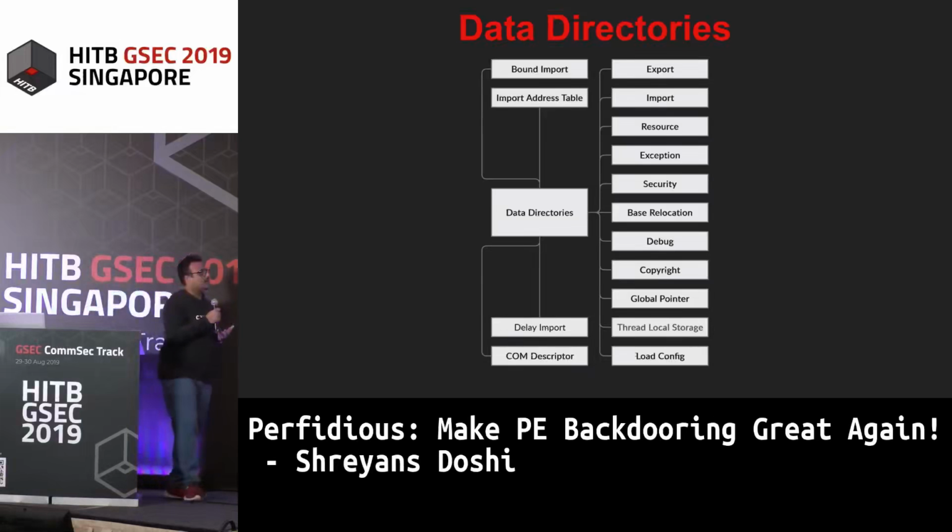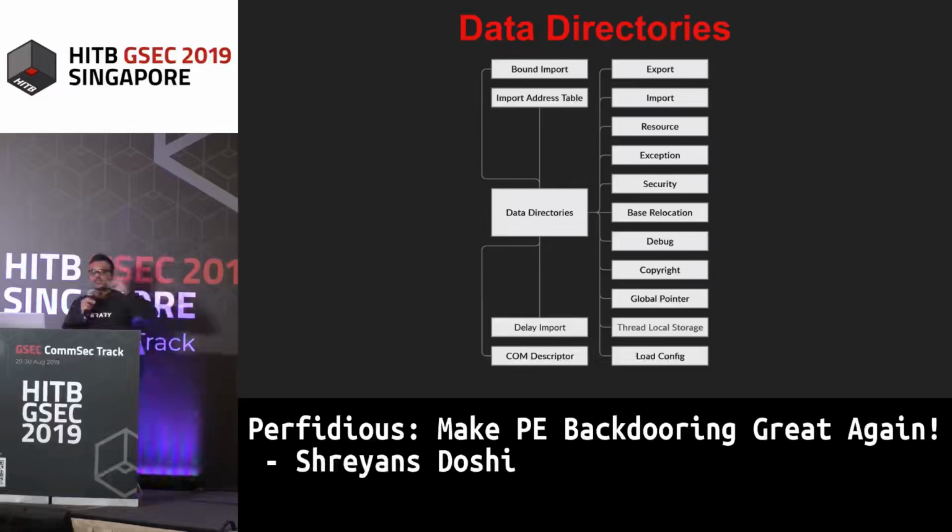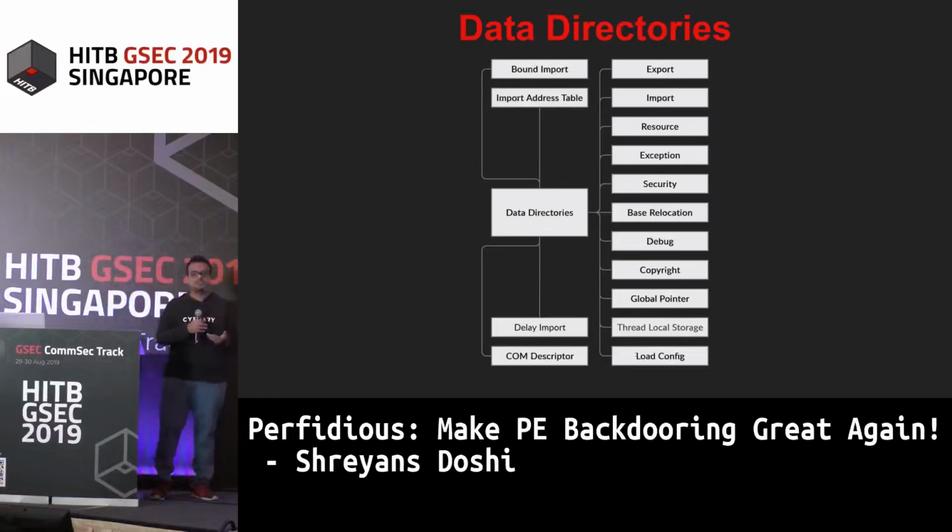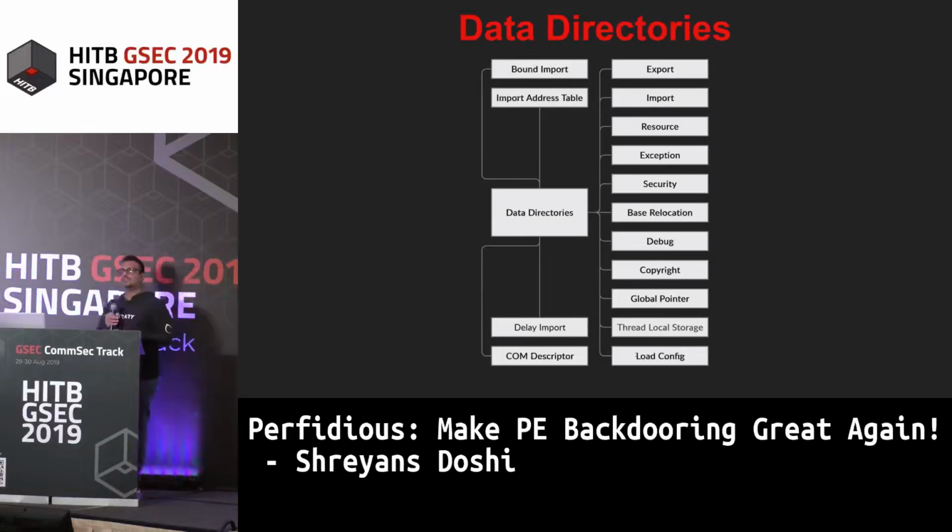So the export data directory contains data about the export table. The export table contains all the functions that have been exported by this PE file. Now PE files can be either EXEs or DLLs. So if it's a DLL, it contains a lot of functions that are exported to other PE files, right? So the export table contains all of those functions. Then there's the import table. The import table contains all the imports that are being done by this particular PE file. The resource table contains all the resources that are used by this PE file, that is icons and all the various windows that we have inside PE files. All that is contained inside the resource data directory.